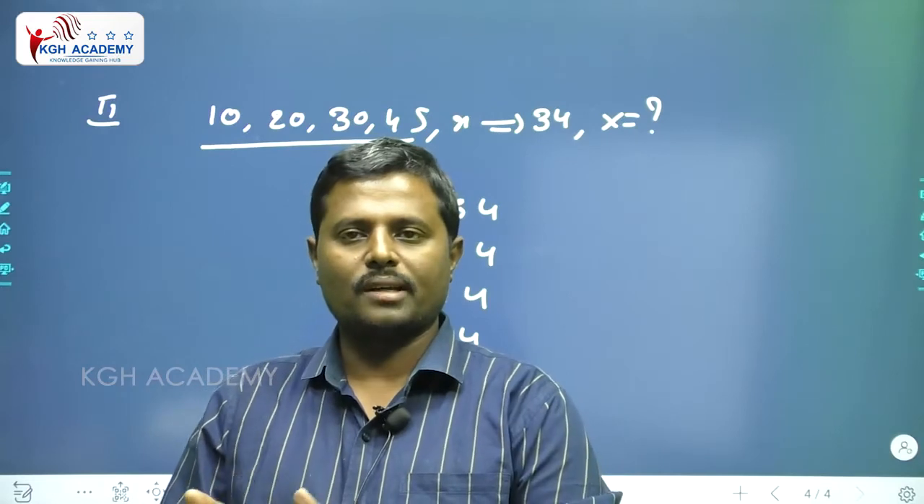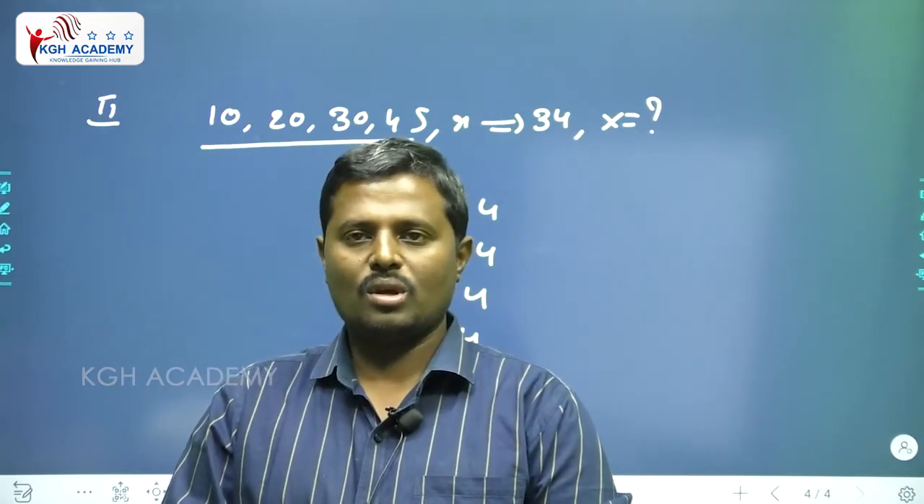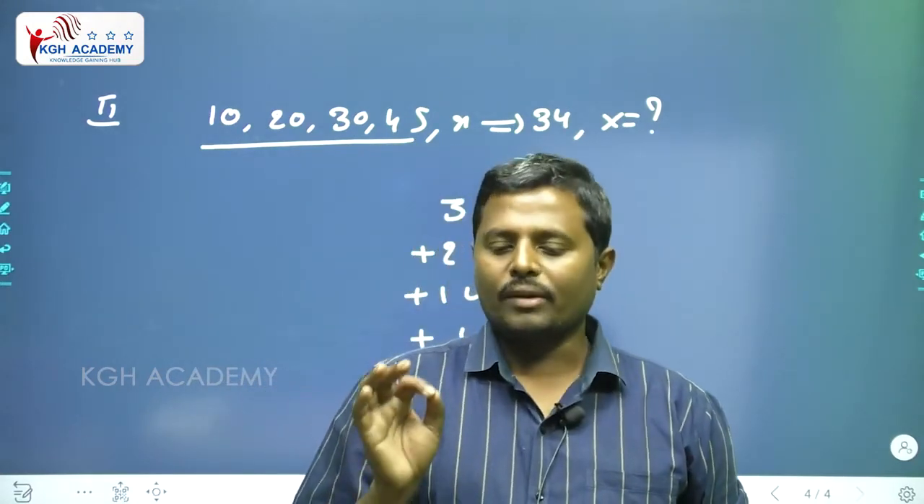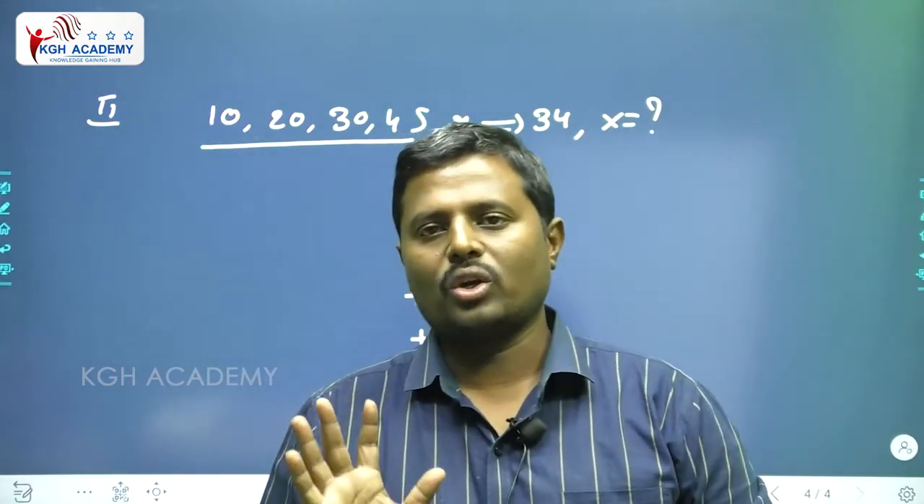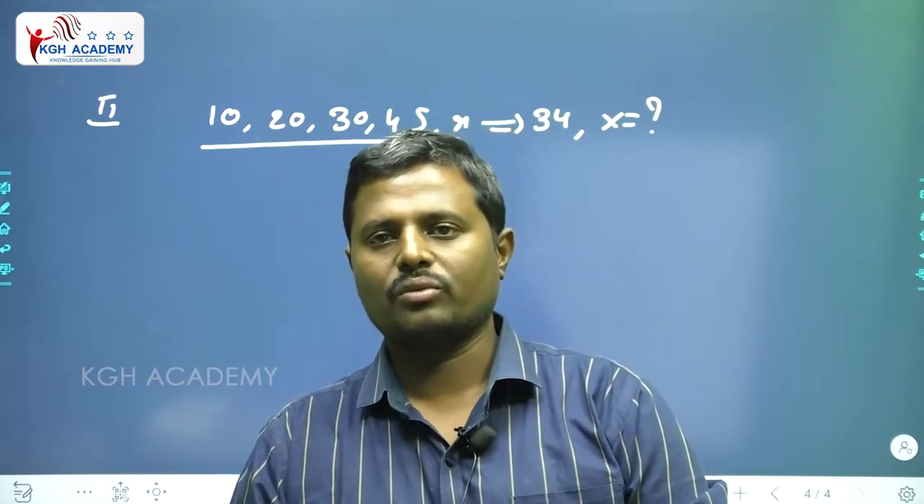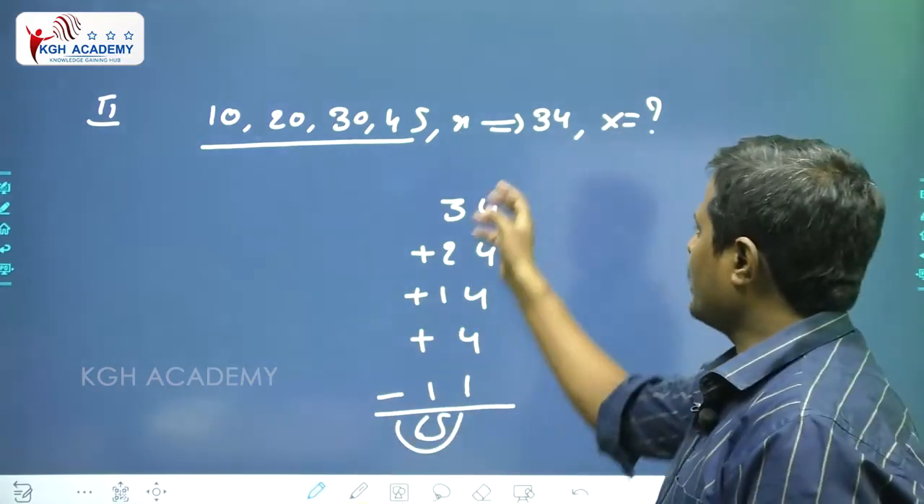Here we have two options. One is the procedure, the second one is the shortcut. In the procedure, our main important theme is if there is any average, we need to convert it into total. Listen carefully.